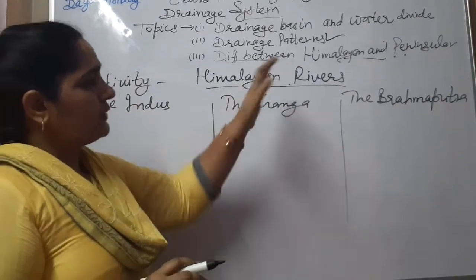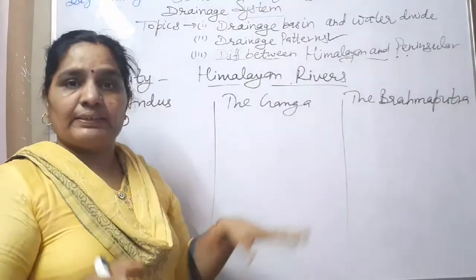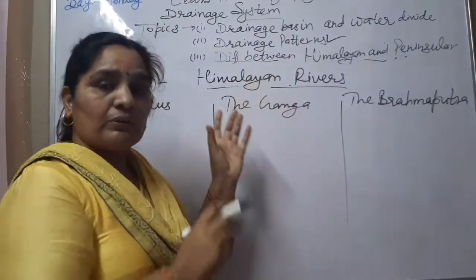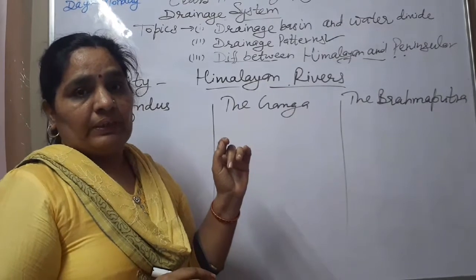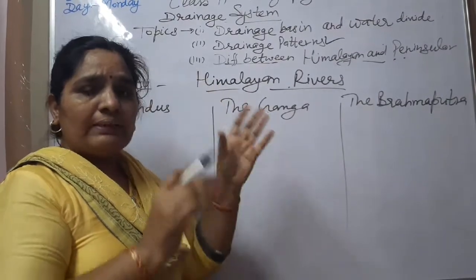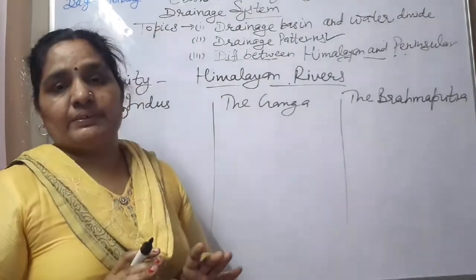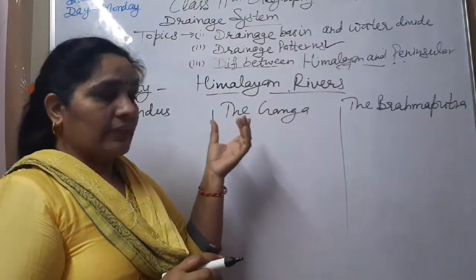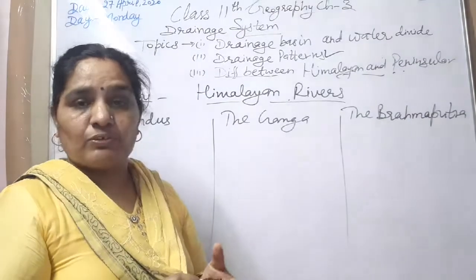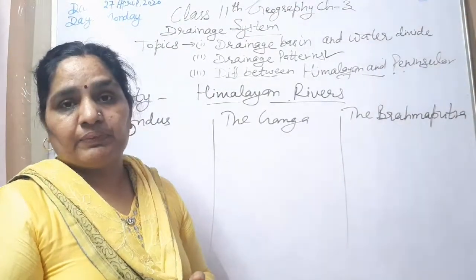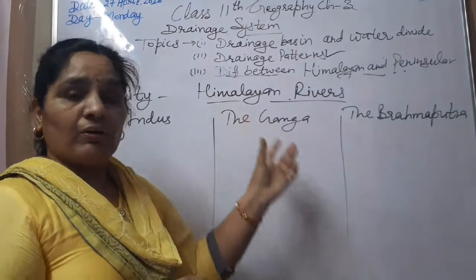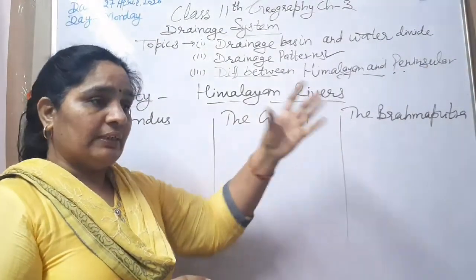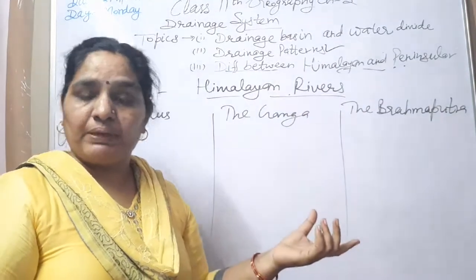So many rivers originate from the Himalayas. You all are aware that Himalayas are situated in the north direction of India. And all the Himalayan rivers are perennial rivers. Means these rivers are getting water during the rainy season also, during the summer season also, due to the melting of the ice. And these rivers have long courses. These rivers drain their water in Arabian Sea or in Bay of Bengal.